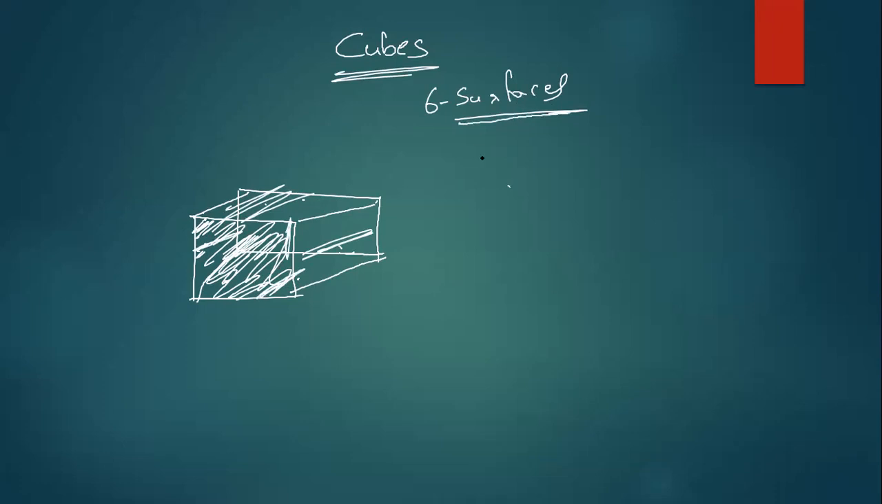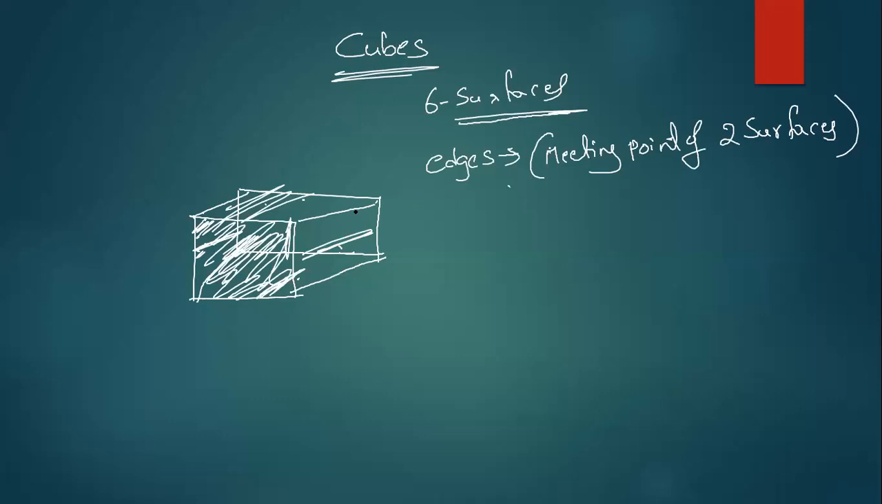Now, how many edges will be there in a cube? Edges. Now see, guys, edge is meant by meeting point of two surfaces. Okay, that is called an edge. How many edges will be there in a cube? Everyone, please respond.